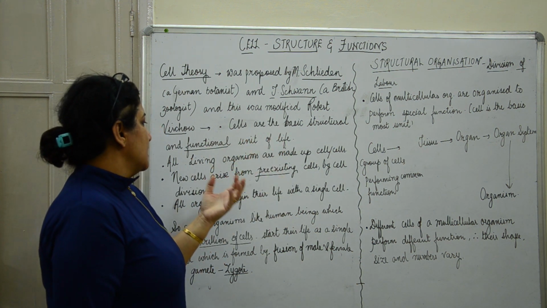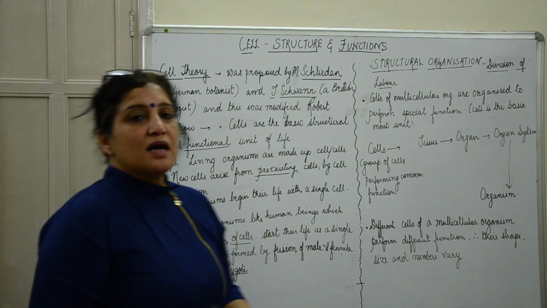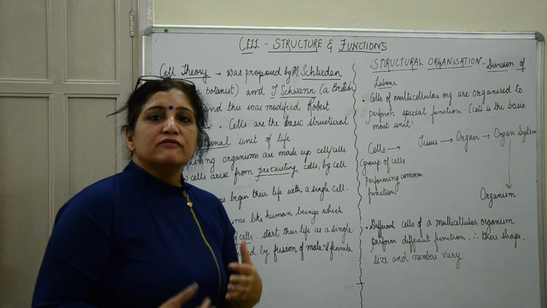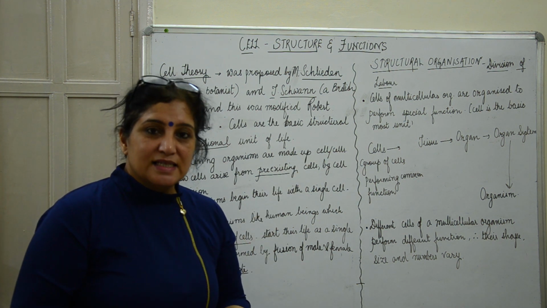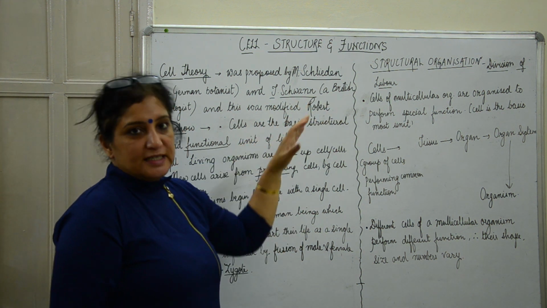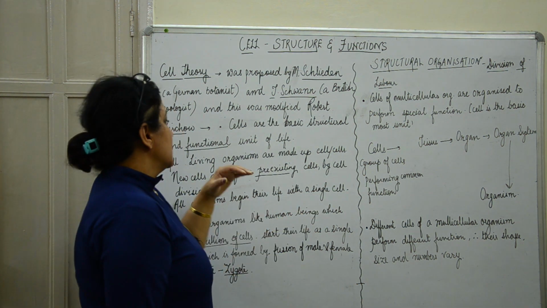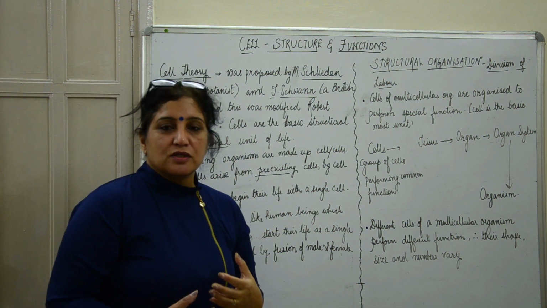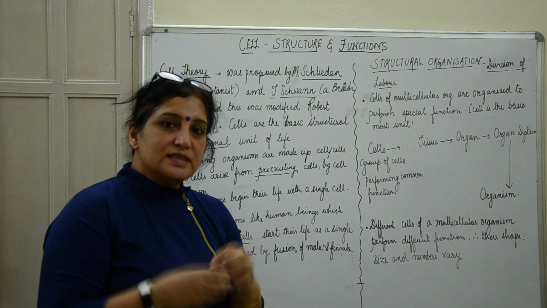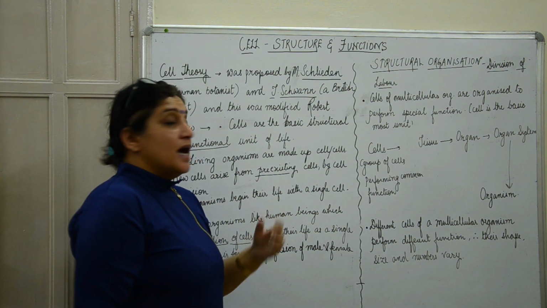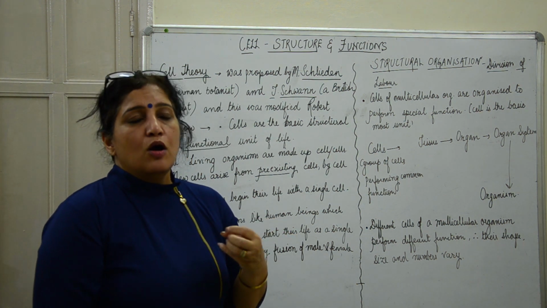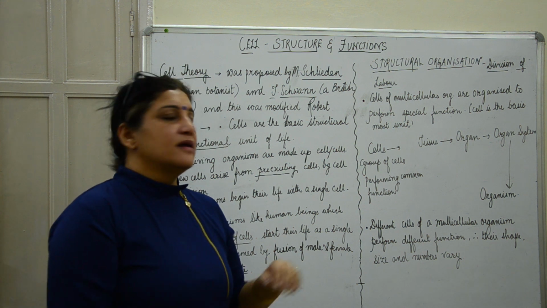They also said that all living organisms are made up of cells. Now this theory was further modified because they could not find out how these cells used to multiply. So this theory was modified by Robert Virchow in 1855, and he said that the new cells which appear are appearing from pre-existing cells. That means the old cells divide, and they form the new cells. And he also said that all organisms, be it a huge multicellular organism or a small organism, all begin their life with a single cell.